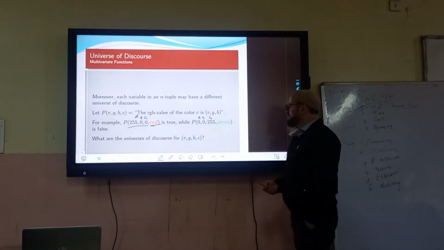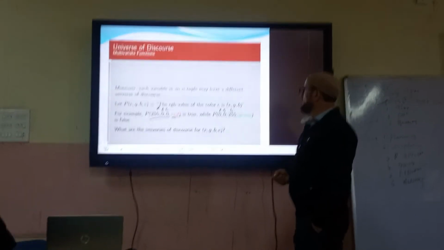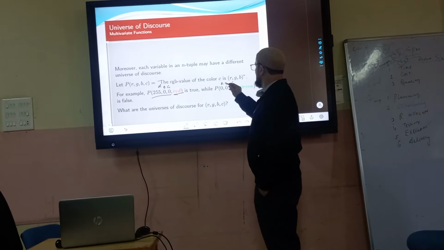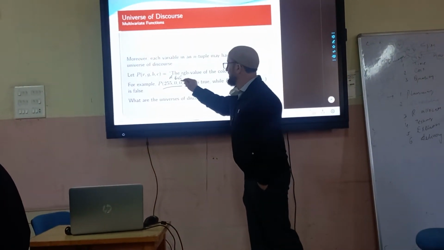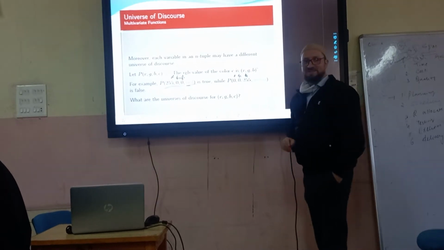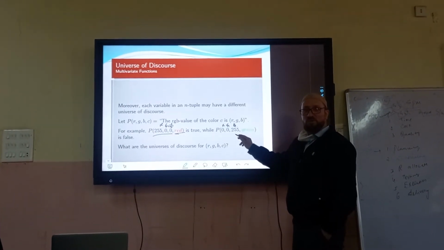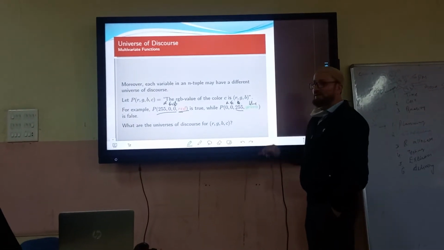Why is this false? I don't know. This has to be true. Sorry, RGB. Yes, that's the problem. This is the RGB, so it's a blue value. Blue is 255, so it has to be here in blue, not the green.